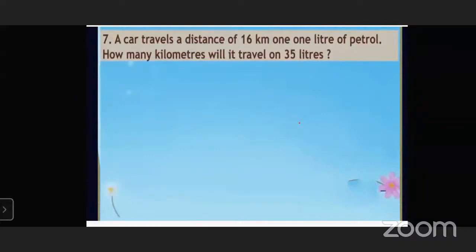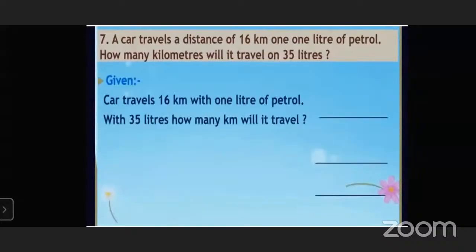In 1 liter, how much distance does the car travel? The car travels 16 kilometers with 1 liter of petrol. So with 35 liters of petrol, how many kilometers will it travel? So what do we have to do? Multiply. We have to multiply 16 with 35.